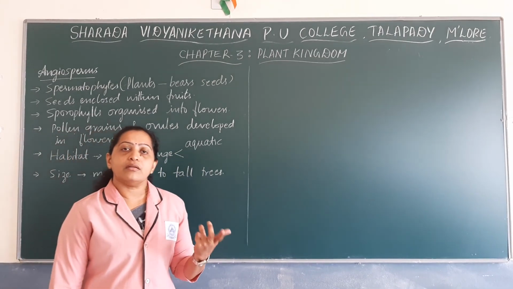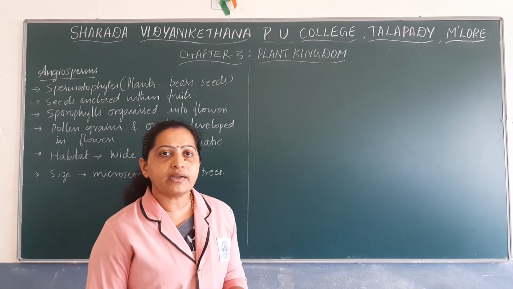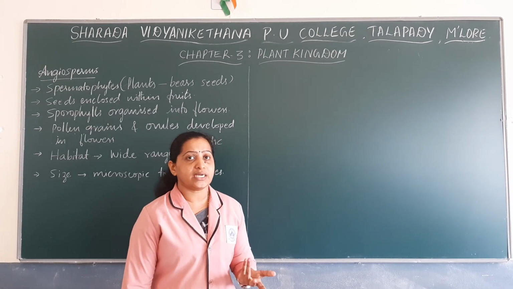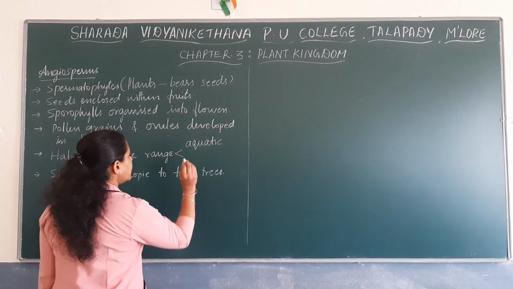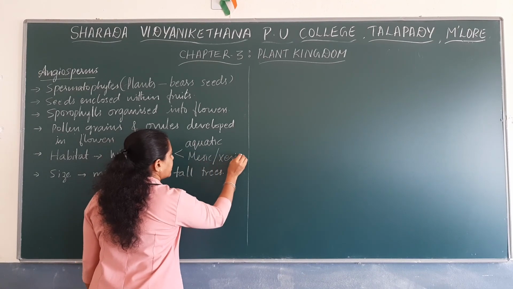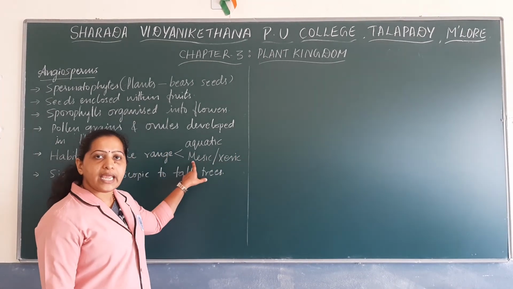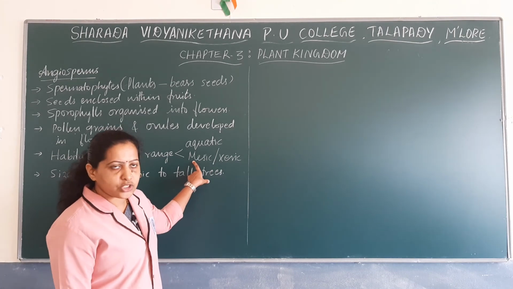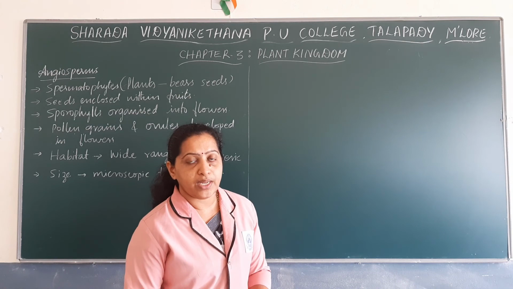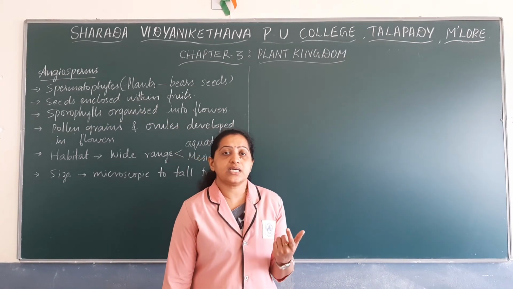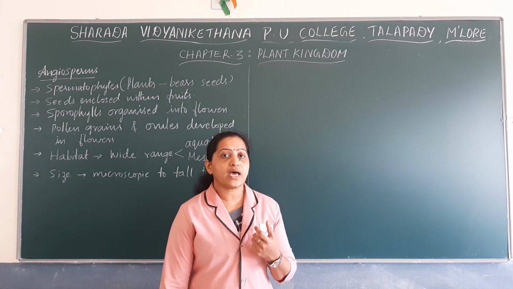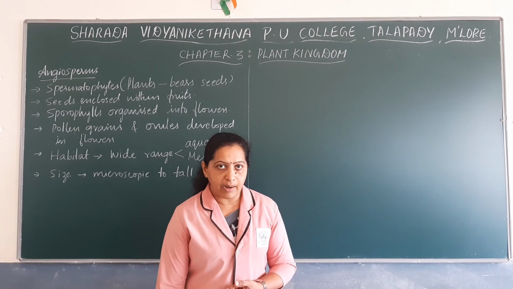It may be in the region where there is moderate temperature or even in the region where there is very high temperature, that is in xeric habitats. They are found in mesic habitats or xeric habitats. Mesic habitat is the area where there is moderate temperature. Xeric habitat is that area where there is very high temperature. For example, deserts. Deserts are xeric habitats. So flowering plants or angiosperms have a wide range of habitats.